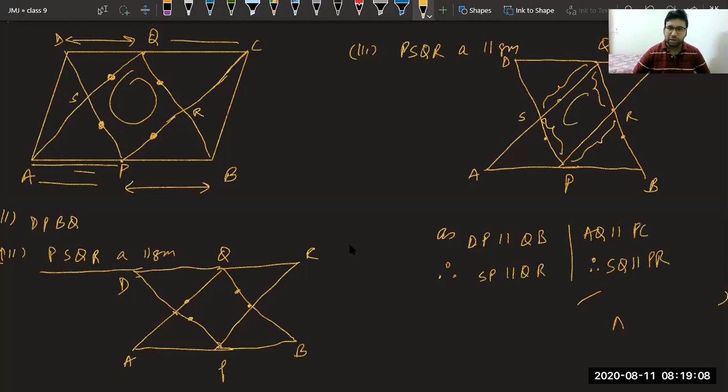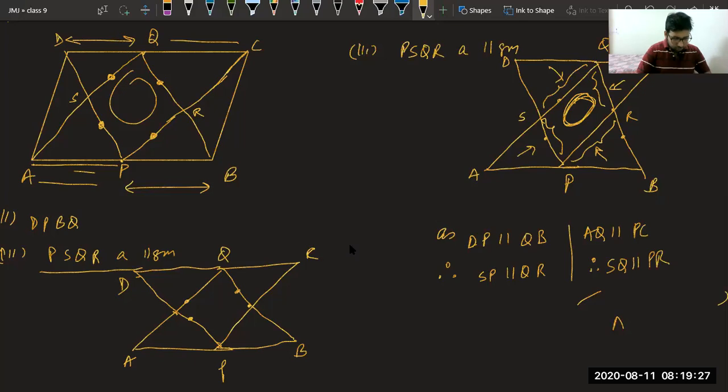So in the smaller quadrilateral, we have proved the opposite sides are parallel. Can't we say now it is a parallelogram? So it was very easy. We just need to draw the diagram separately. Till the time we are habitual with these questions, you can draw diagrams as many times as possible.